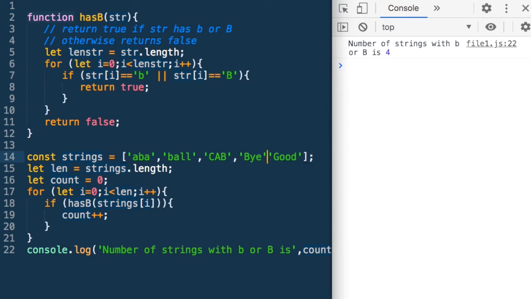Good. Let's say we have strings which do not have a B, and the result is 0. Let's give it strings, say BBBB. It's 2. Perfect. And let's give it an empty array to test it. The number of strings is 0.